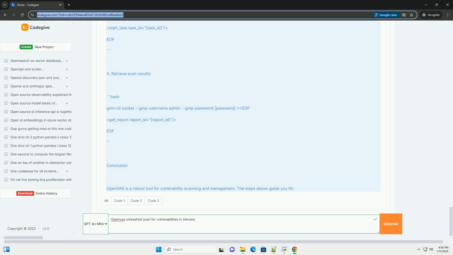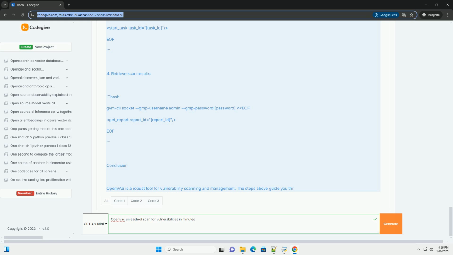Step 6. Create a new target. 1. After logging in, navigate to the Configuration tab. 2. Click on Targets and then click on New Target. 3. Enter a name for your target and the IP address or host name of the machine you want to scan. 4. Save the target.